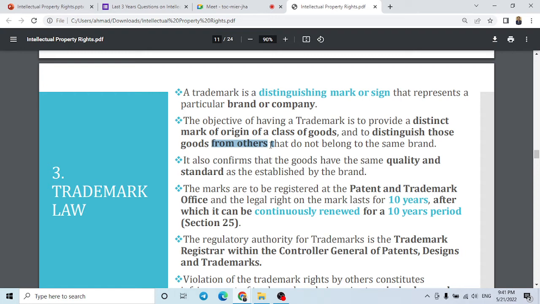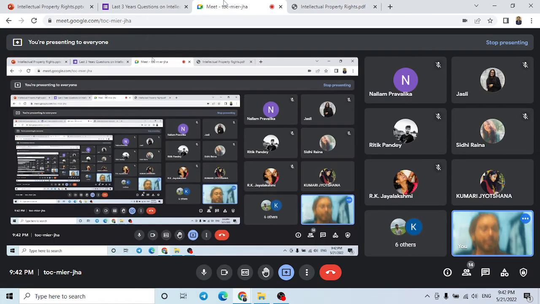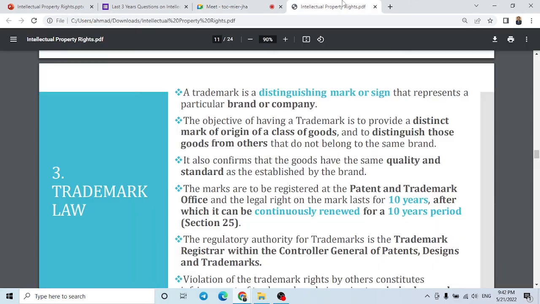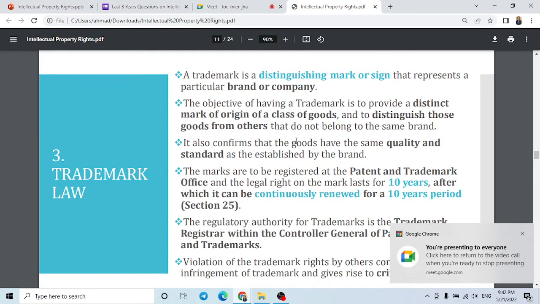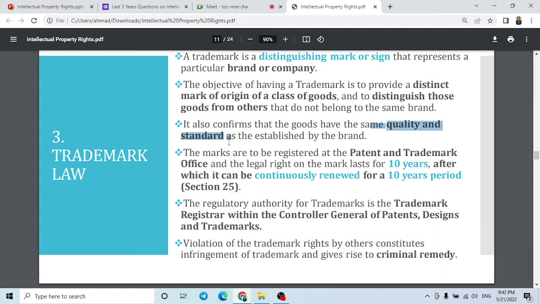So it easily differentiates one brand from another, one good from another. And what comes to our mind when we look at Samsung is a very trusted brand, which we can see in India. Whenever we see Samsung, we say this is trustable, this is a long lasting phone. So something like that comes to our mind. These things are done by the trademark. It shows some quality and standard which are established by the brand.